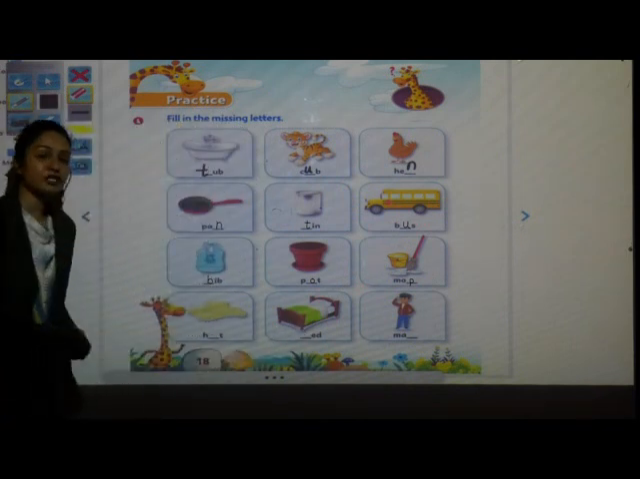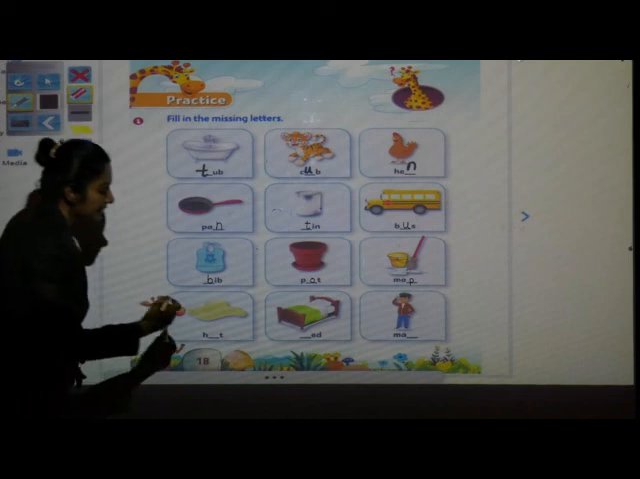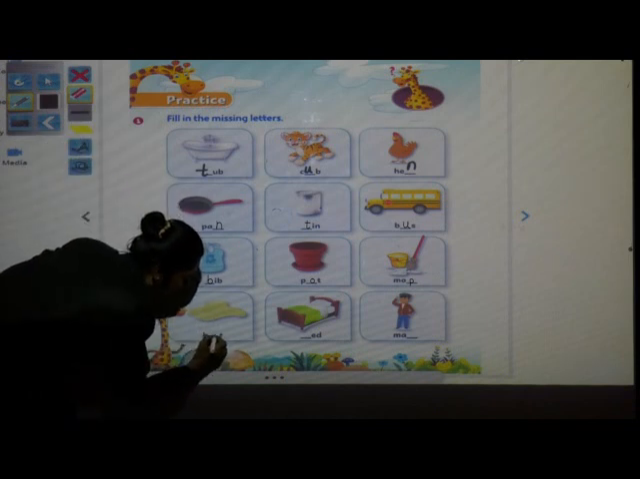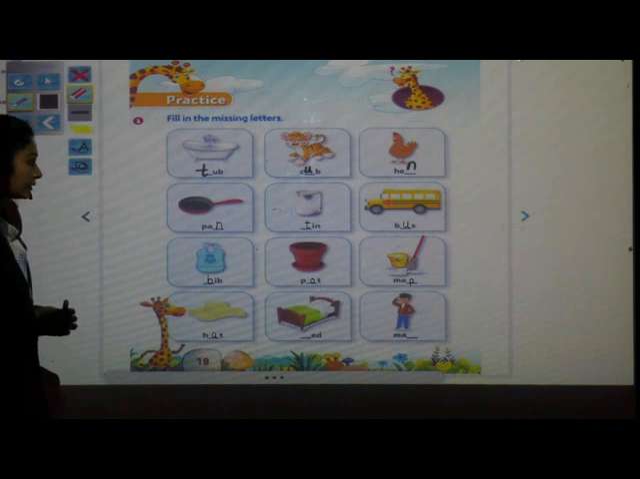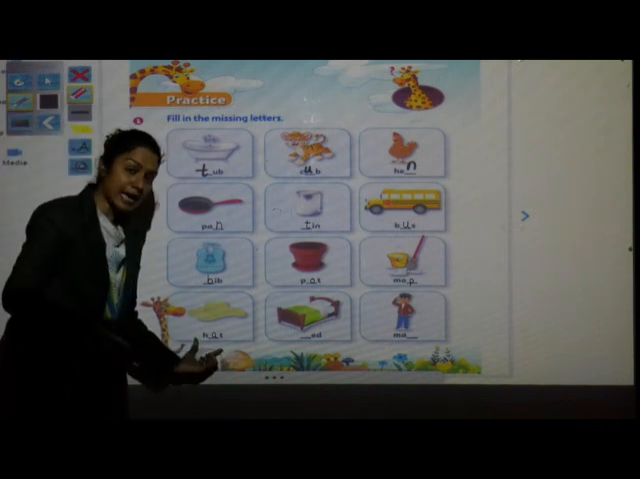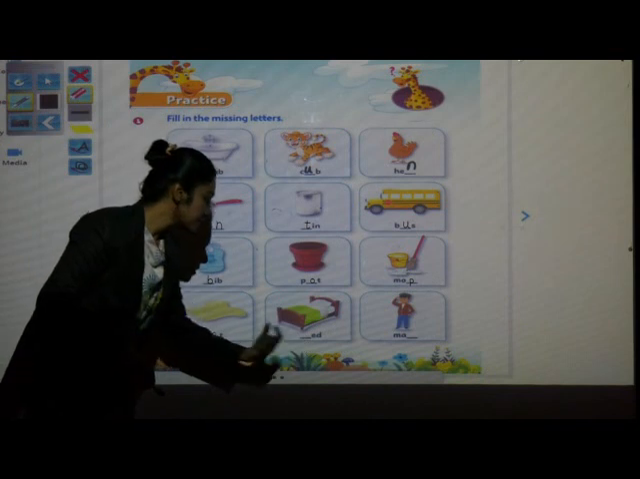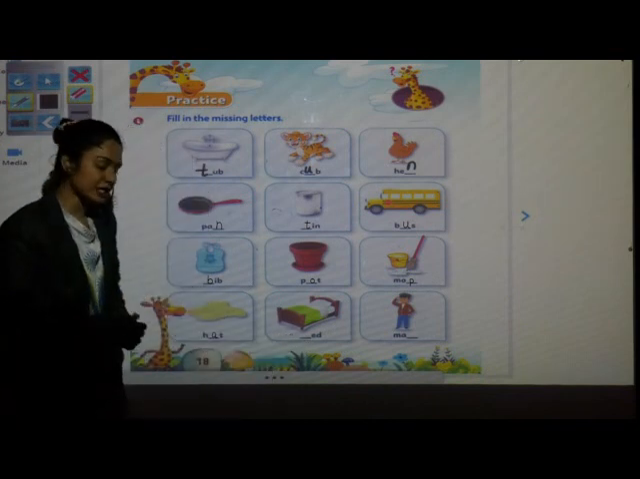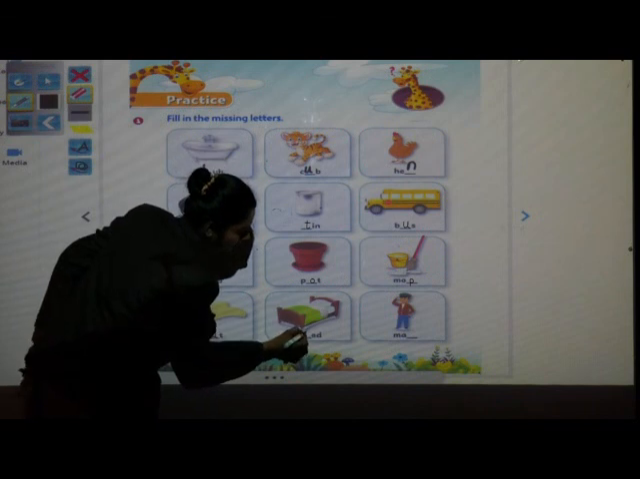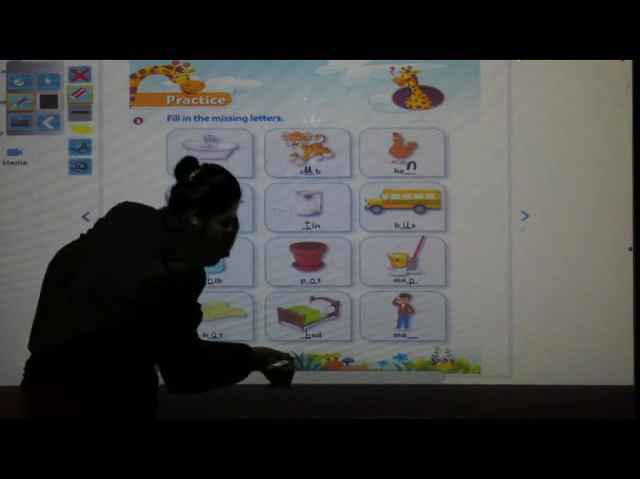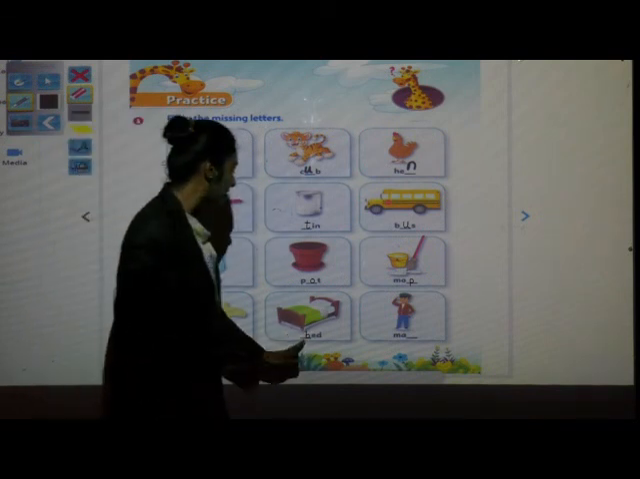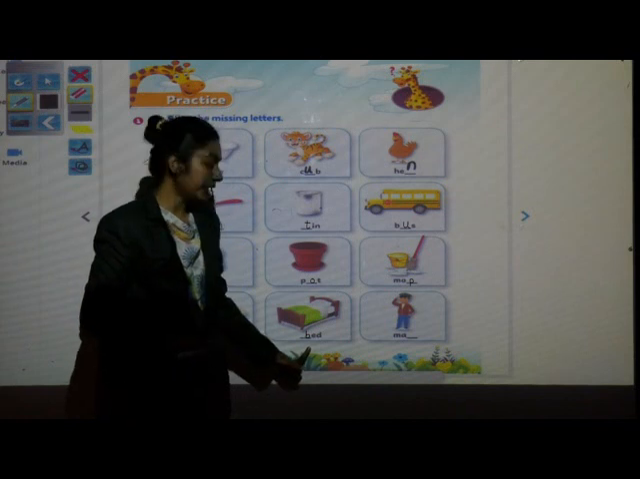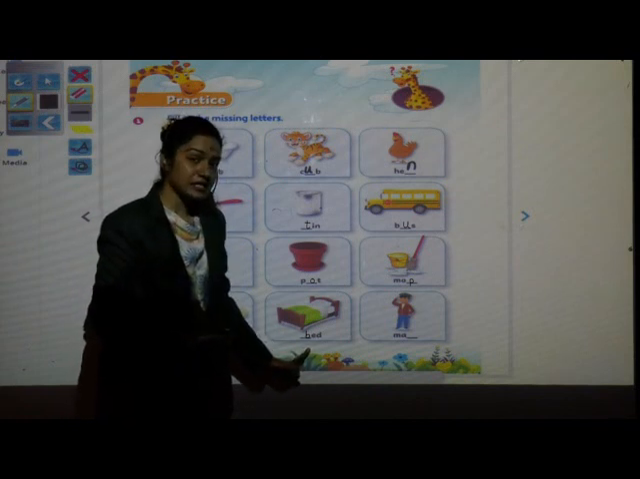Come to this picture. Which picture is this? This is a hat. So what will be the spelling of hat? H-A-T, hat. This is a hat. Next, which picture is this? B-E-D, bed. So which letter will come? B. Tell me the letter. B for bed. This is a bed.